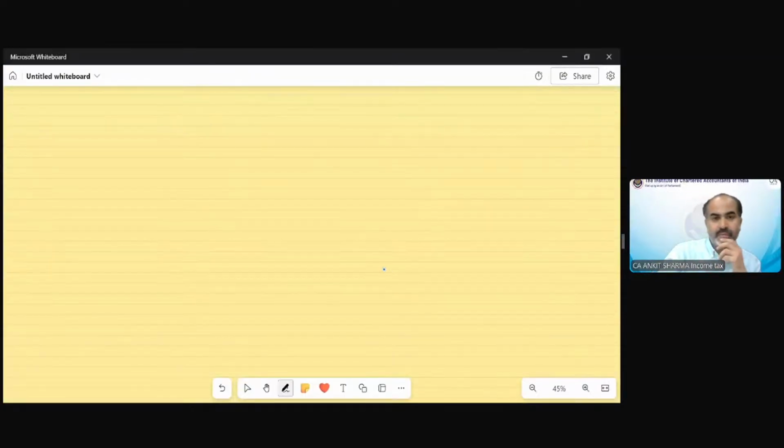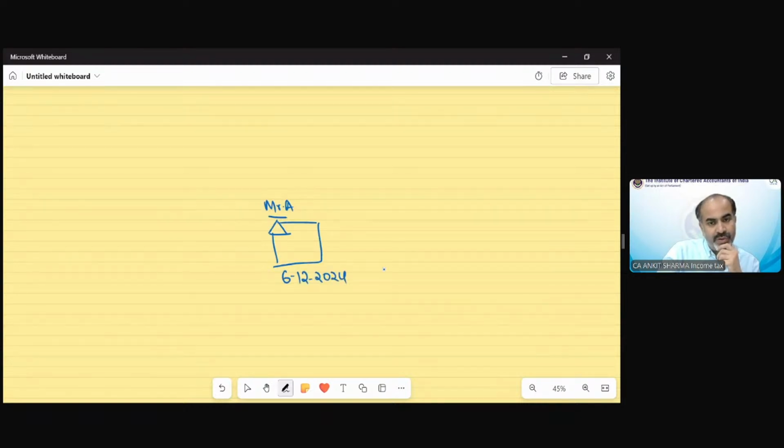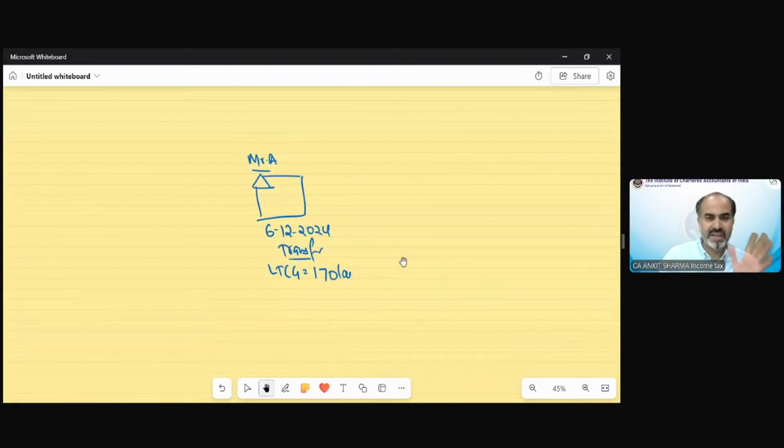Suppose Mr. A has transferred a house today, on 6th December 2024, and suppose the long-term capital gain is 170 lakh rupees. He has never claimed two house exemption earlier, so in this case he can claim exemption of two houses at maximum. Clear? This has been discussed.